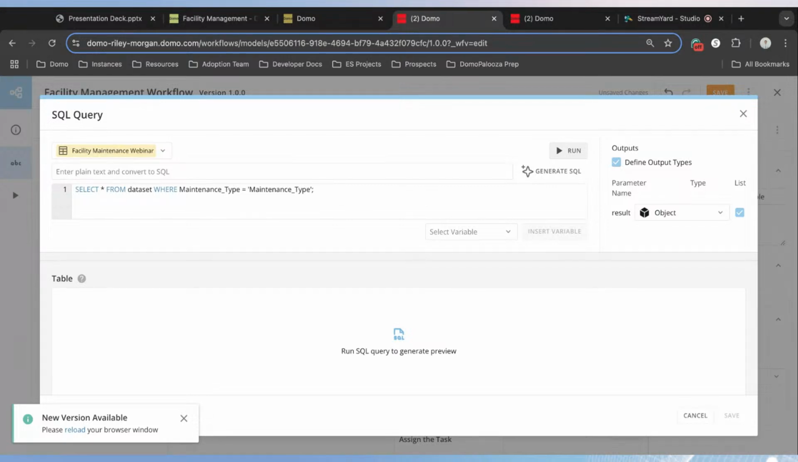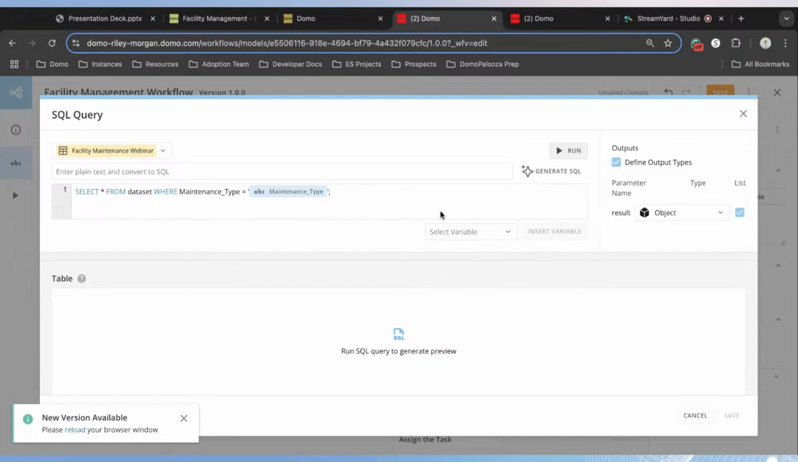Now, what this SQL statement is doing is selecting all the rows from our data set where the maintenance type is equal to the maintenance type that was submitted in the form. To be able to pass in that variable and that response from the form, we need to delete what's in these single quotes here. And we want to inject a variable into our SQL here. So where your cursor is at, we are going to now select a variable. We're going to select the maintenance type, and we're going to insert that variable in our SQL statement.